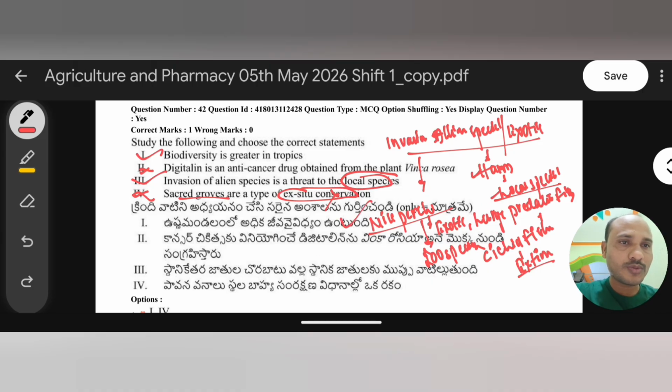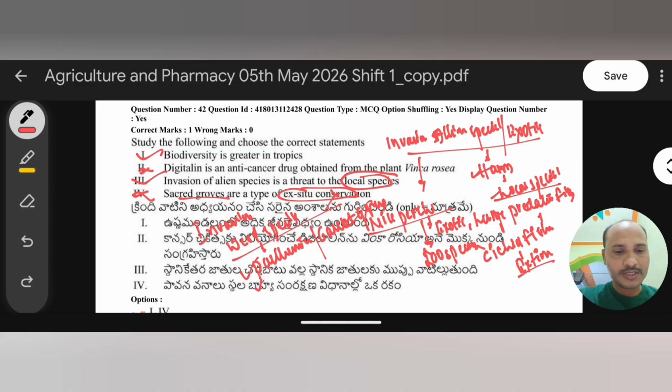One more example is invasive weed species. The best example of a weed species is Parthenium, also known as carrot grass. Carrot grass or Parthenium is a type of invasive weed species.